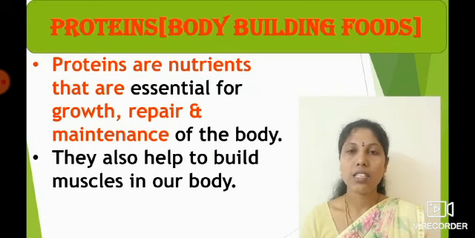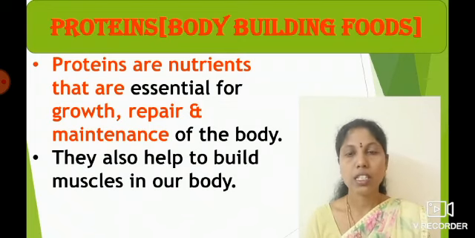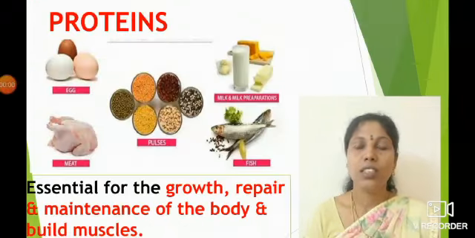Proteins are called bodybuilding foods. Proteins are the nutrients that are essential for growth, repair and maintenance of our body. Right, children? They also help us to build the muscles in our body. So, they are called bodybuilding foods.